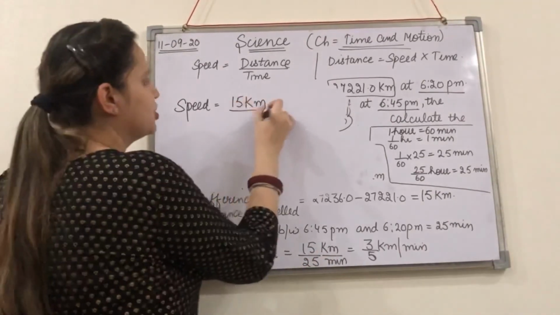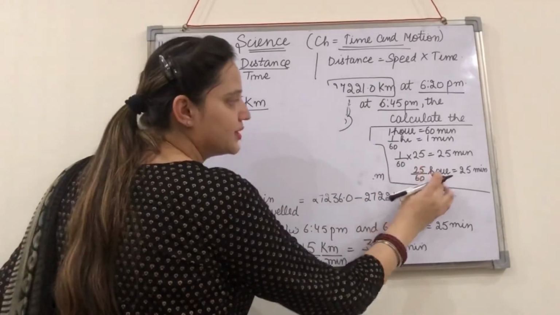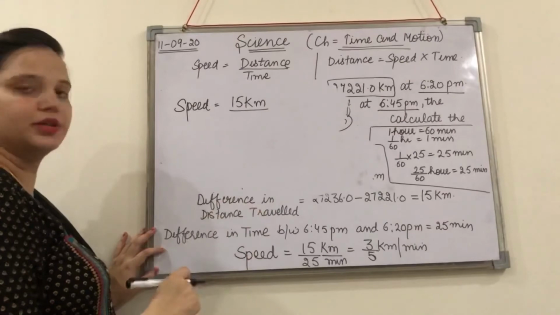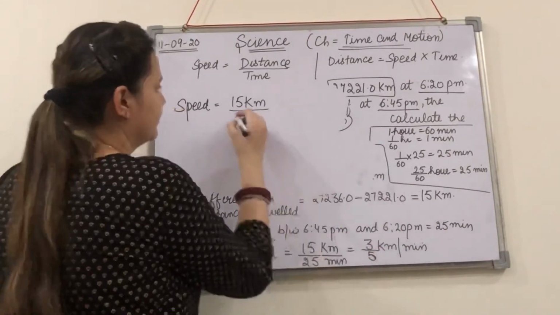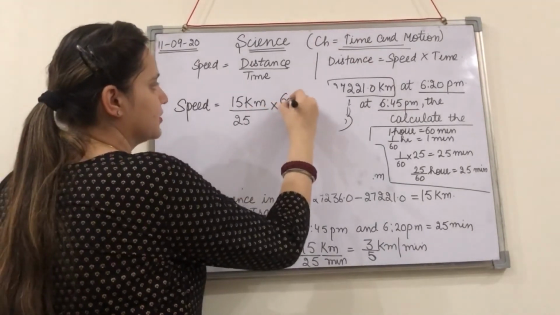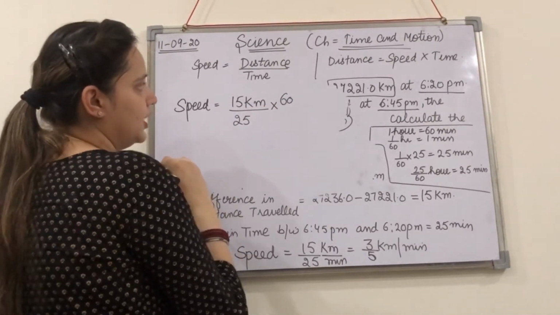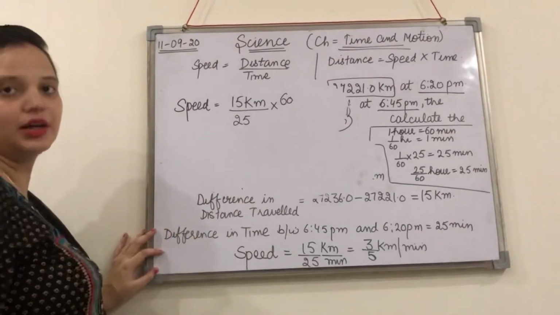But the time is changed now. What is the time now? Time is 25 by 60 hour for 25 minutes. So let's convert this 25 minutes: it will be 25 divided by 60. That is going to give you the speed in kilometer per hour.